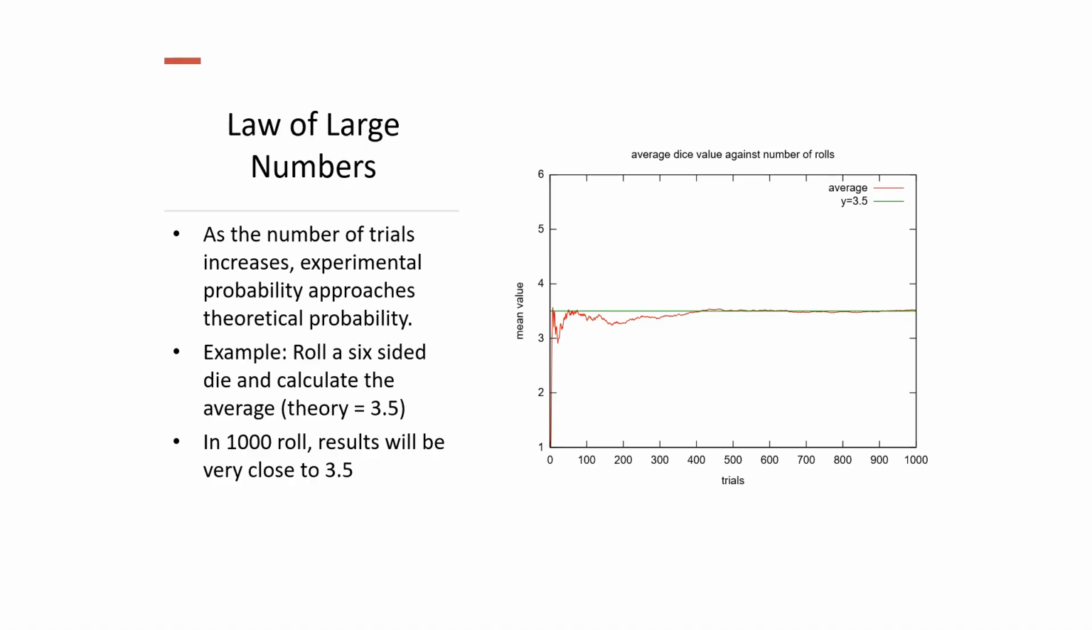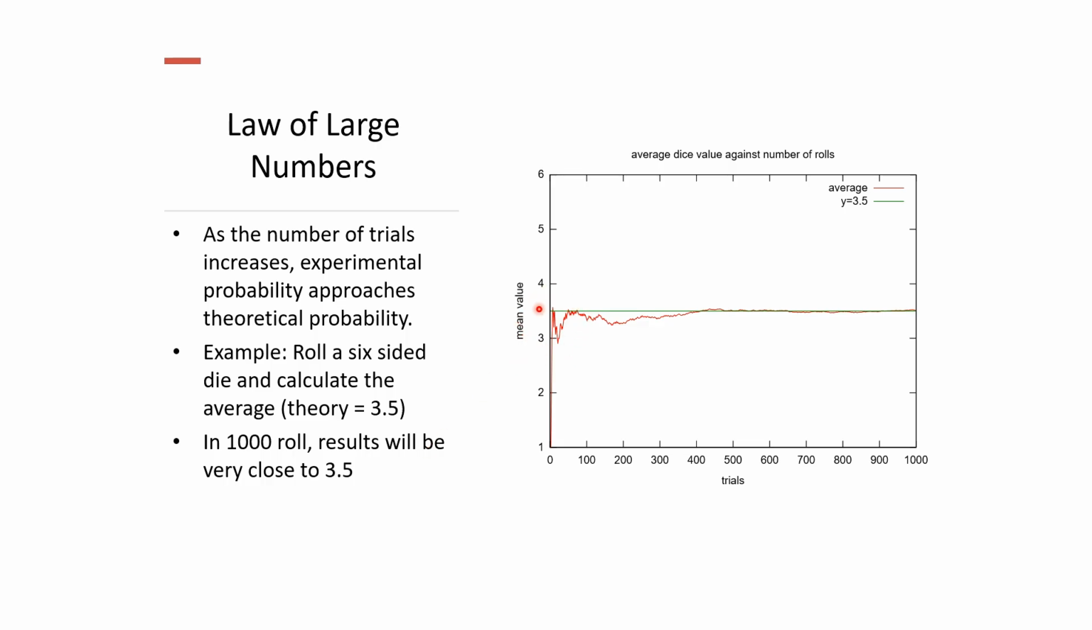Now, one thing also feeds into probability. It's called the law of large numbers. As the number of trials increases, experimental probability approaches theoretical probability. So example is if you roll a 6-sided die and calculate the average. Now we know that if we get a die, we get either 1 through 6, so 1, 2, 3, 4, 5, 6. We add that up to calculate the average, divide by 6, and that's 3.5. So if we do this many, many times, we know that in theory, the average of all those rolls is going to be 3.5.